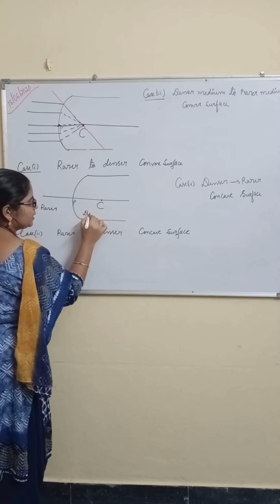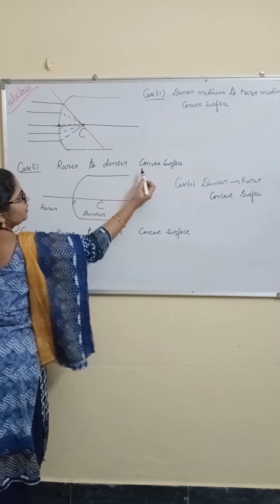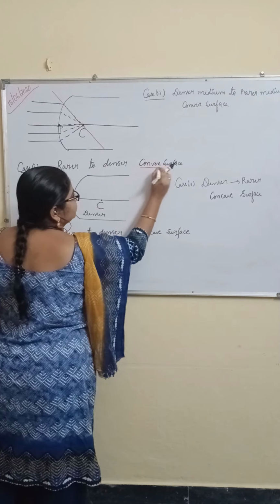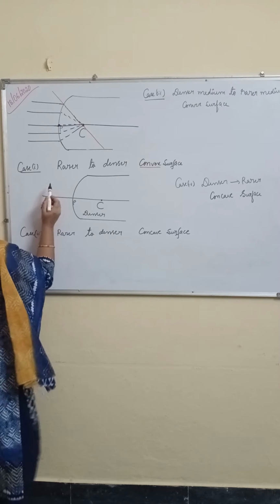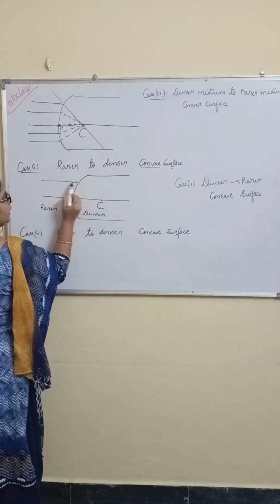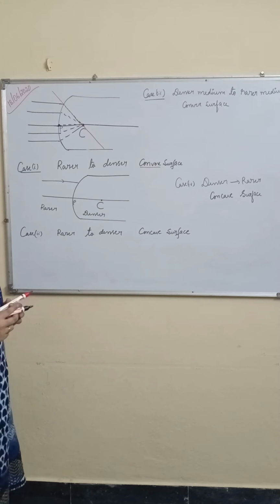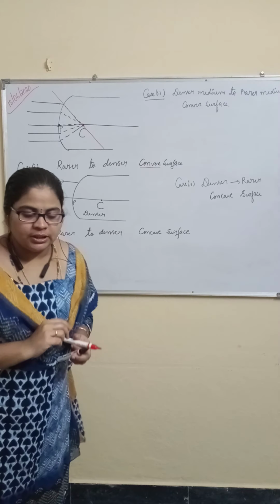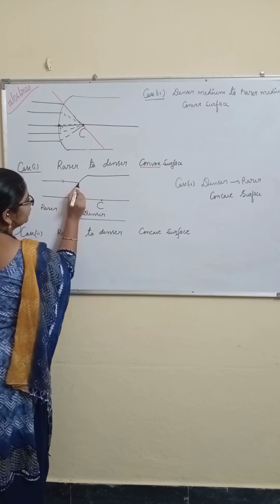This is the denser medium. Light rays are meeting the convex surface. So this is the convex portion. This is the light ray and it is meeting the convex surface. For this, first you have to draw the normal. So this will be the normal.